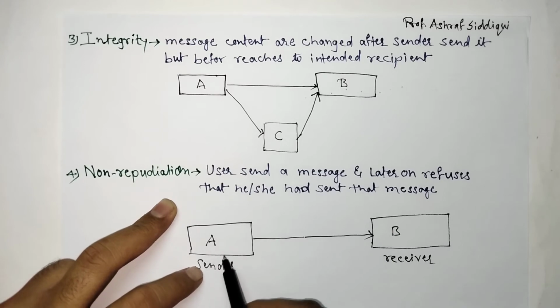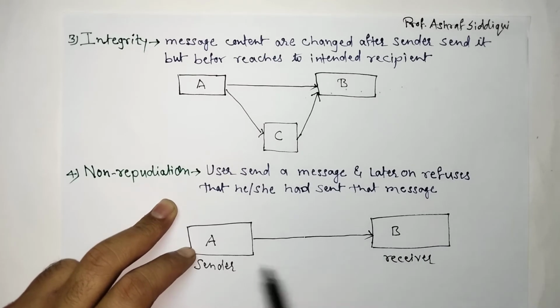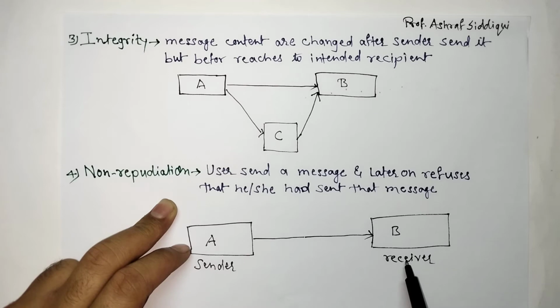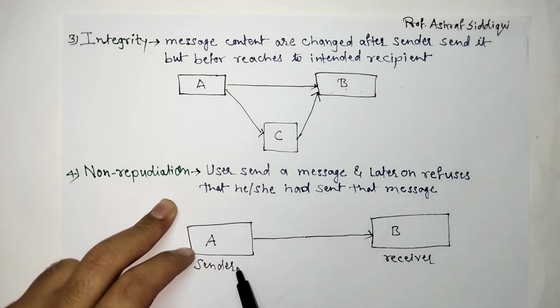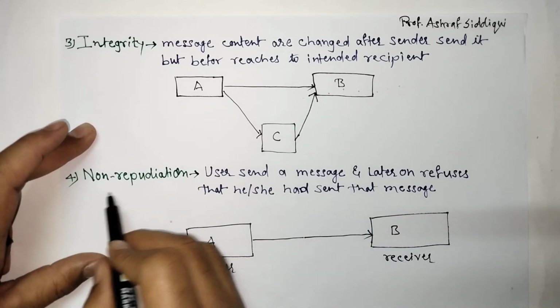If sender A is requesting or sending a message to receiver B, consider receiver B is a bank and A is requesting money, and B, means the bank, transfers some amount to A. After receiving the money, A will deny that the money request was made by A. That is called non-repudiation.